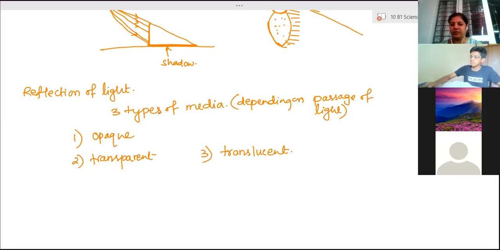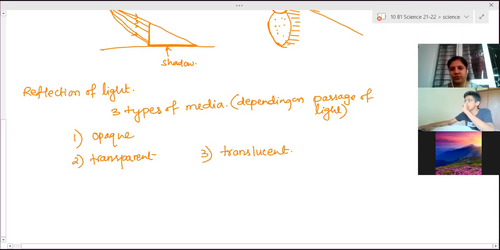Opaque surface, opaque medium, that means the medium through which light can't pass. A wall is an opaque surface. Through the wall, are we able to see anything in the second room? No, we can't see. So that is an opaque medium. Table and chair are made up of wood. Wood is an opaque surface, rubber is an opaque surface, wall is an opaque surface.